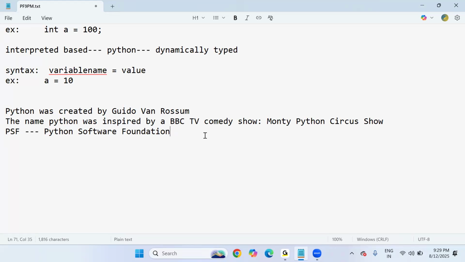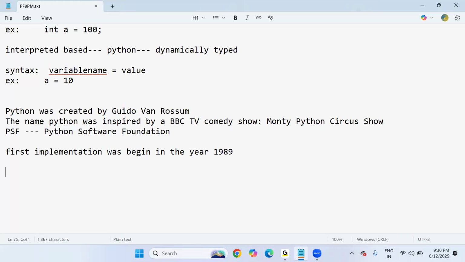Python's first implementation began in 1989. Yes, first implementation, not release. The first implementation began in the year 1989.